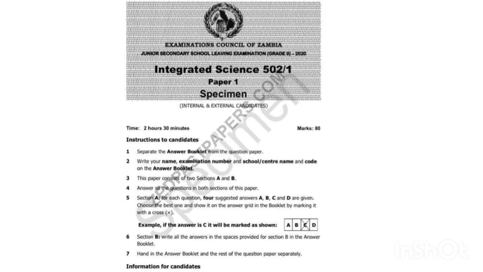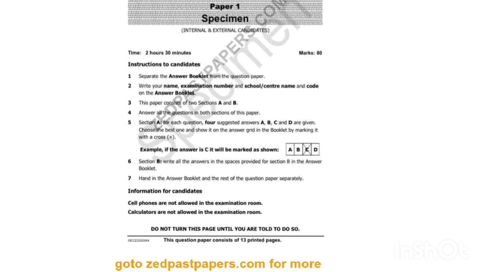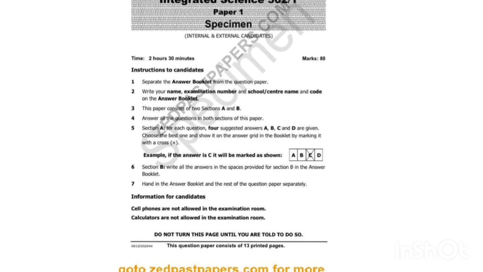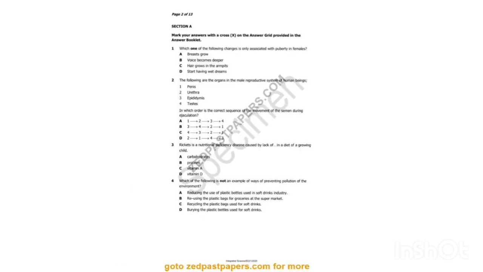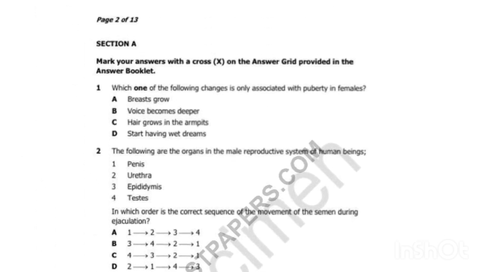Okay, friends, in this lesson we are going to revise the specimen for the 2020 grade 9 exam, integrated science. So we are going to see how we can answer the questions. Make sure you have where you can write the points, because I'll be adding some more points for you to understand. So we have section A with